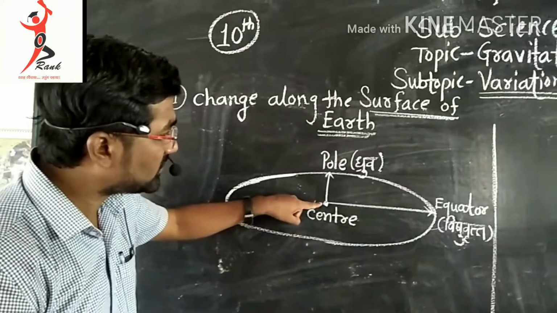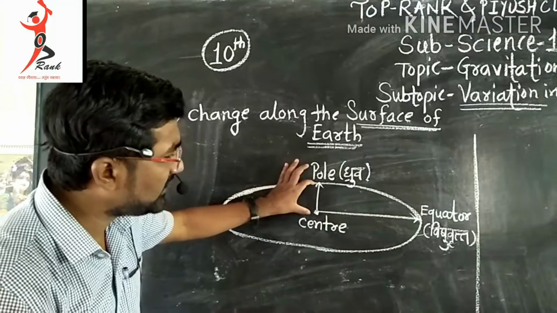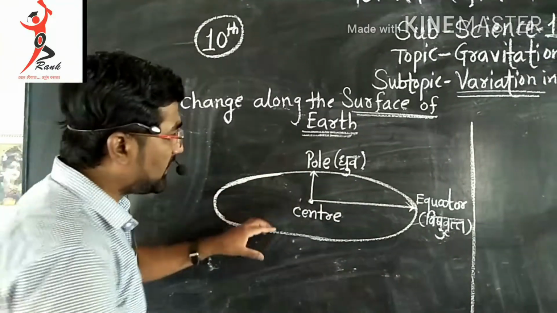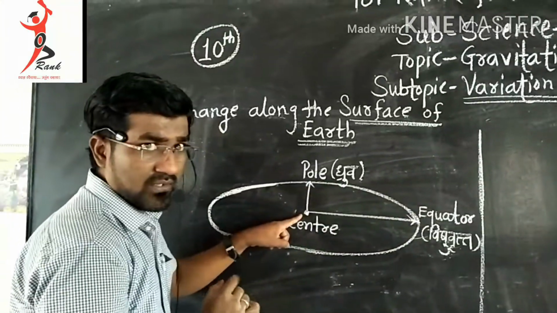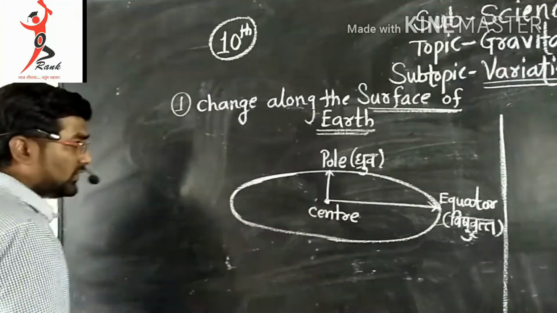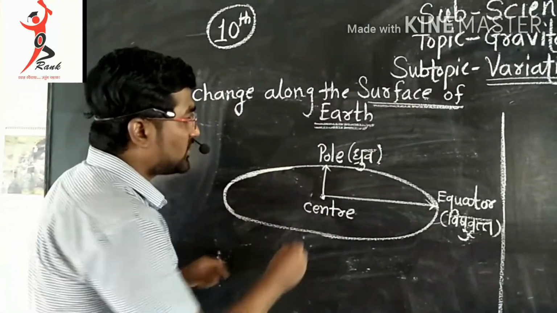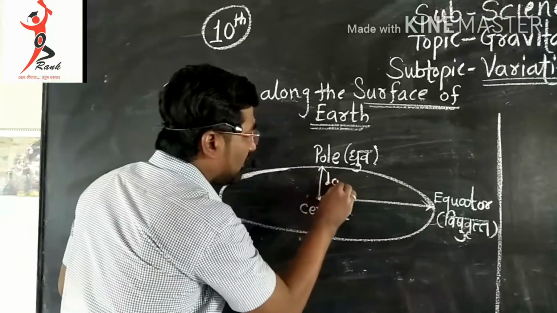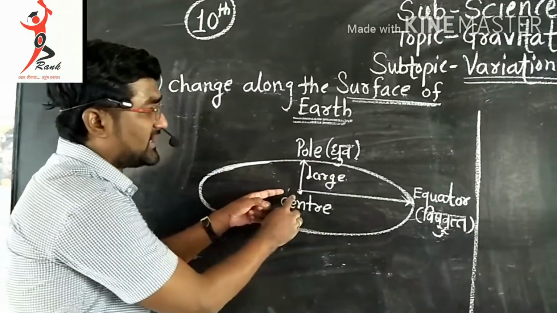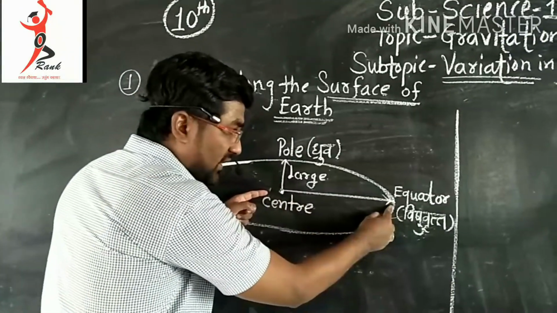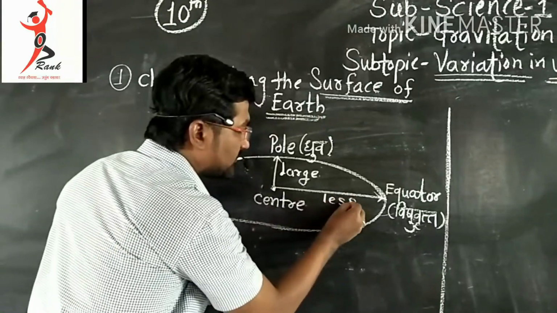From the center of the Earth, the distance of the pole is very less as compared to the distance from the center to the equator. So as per the rule, as the distance from the center is less, the value of g is large, and if the distance from the center is large, then the value of g is less.